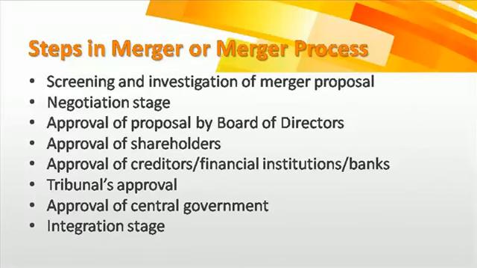Then finally, the approval from the tribunal. Any company which has been sold to another company needs to take approval from the tribunal as well. There should be no pending cases against the company, and it must be cleared with the tribunal how the cases will be handled by the acquiring company and how the liquidation will happen. After getting approval from the tribunal, the next final approval will be from the central government.